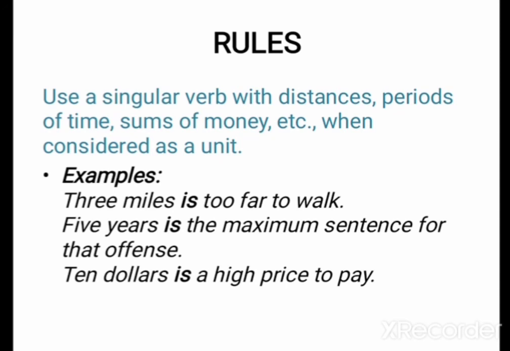Like this, there are a lot of rules about subject-verb agreement. The rest of the rules we will learn in the next class.